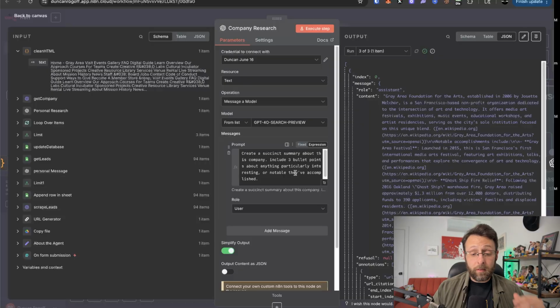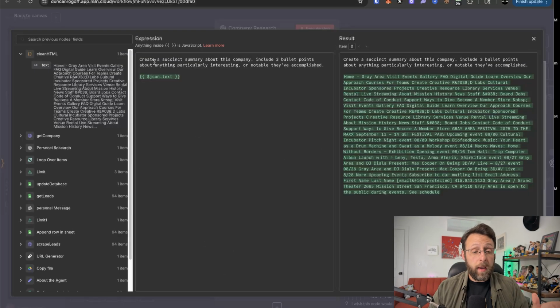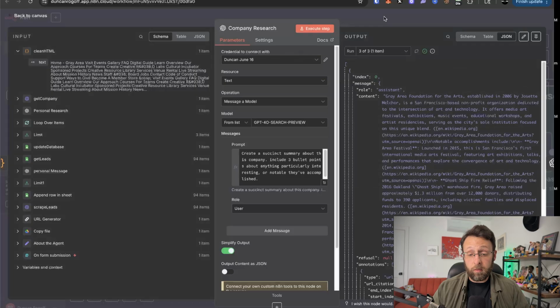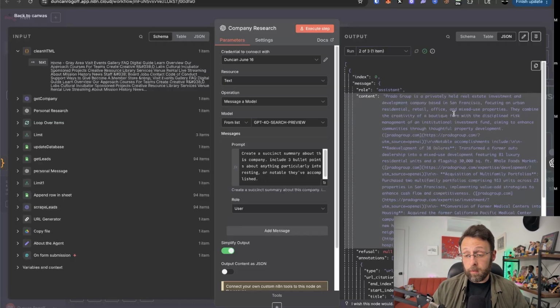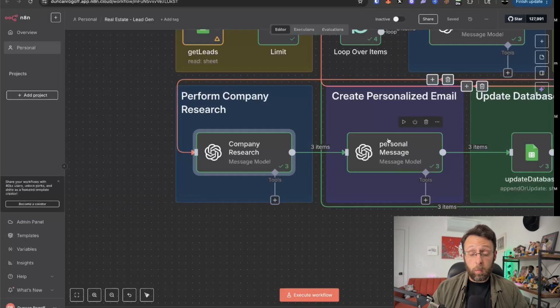The next thing we're doing is company research. So we're using search preview again, and this is really basic. We're just asking it to create a succinct summary about this company, include 3 bullet points about anything particularly interesting or notable they've accomplished. Then I'm literally just piping in the information from the code node over here so that we can research that company. And here's all the information here. And so it's just going to go ahead and research that for us. And so you can see here that this just did some research for us. The Prado Group is a privately held real estate investment and development company based in San Francisco, focusing on urban, residential, retail, office, and mixed-use properties. So cool, that's really great.